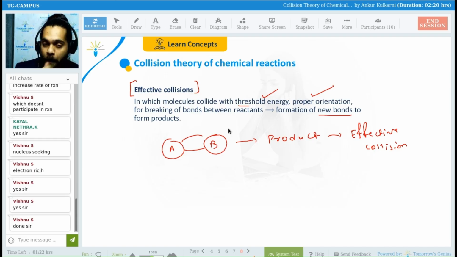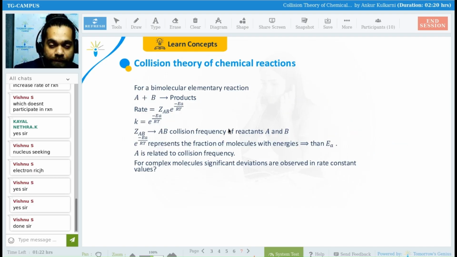Effective collision. Okay, this can come as a statement type of question, Shrutika. Be careful. We'll do all the difficult numericals, and you'll have some easy statement type of questions, and you will not be able to do them. So it should not happen like that. Okay. Now look over here.